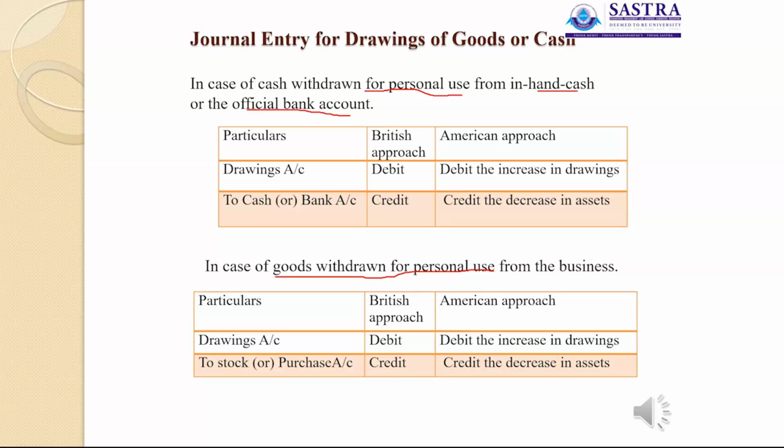So stock account or purchase account will be credited. On the basis of the American or modern approach, debit the increase in drawings, credit the decrease in asset. Is it clear? Okay.